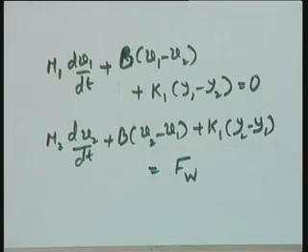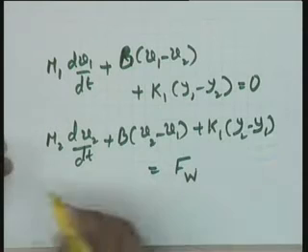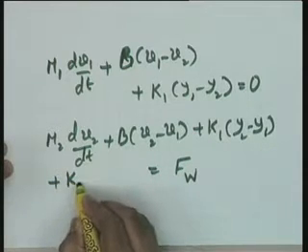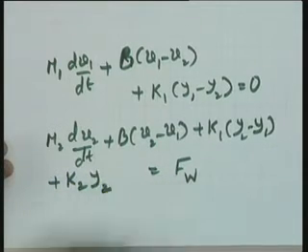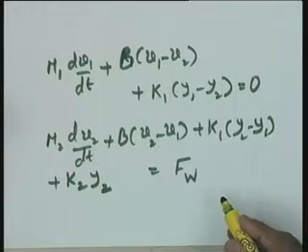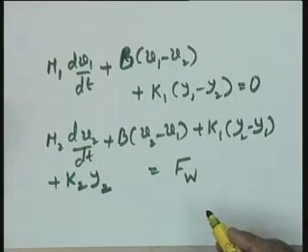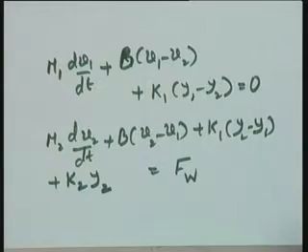Yes, I have missed another force here, plus K2 Y2, equal to Fw. Y2 is the displacement of the mass m2. So, this becomes the second equation, which is the equation at node 2, the force balance equation, keeping in mind that force is analogous to current. I have taken the currents entering the node equal to currents leaving the node. This is what I have done. I hope this is okay.